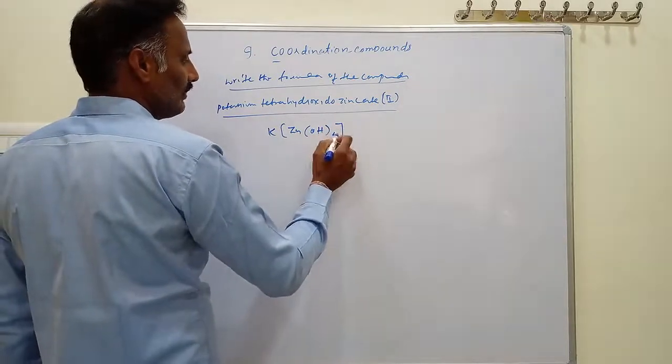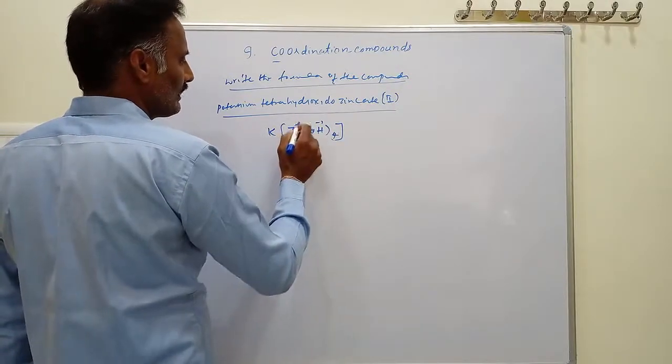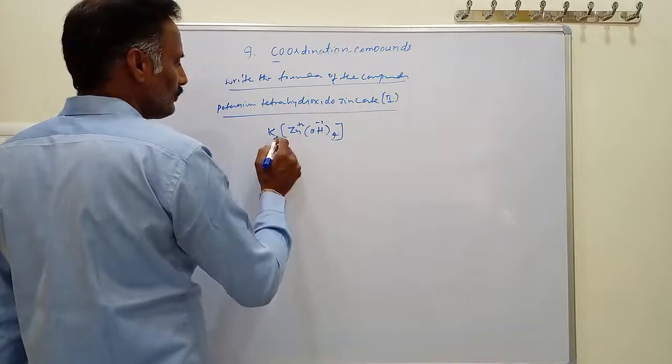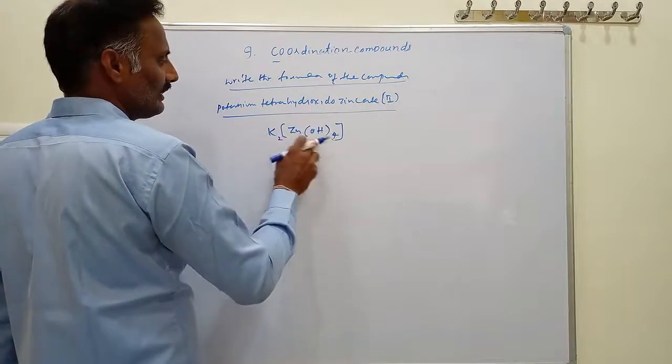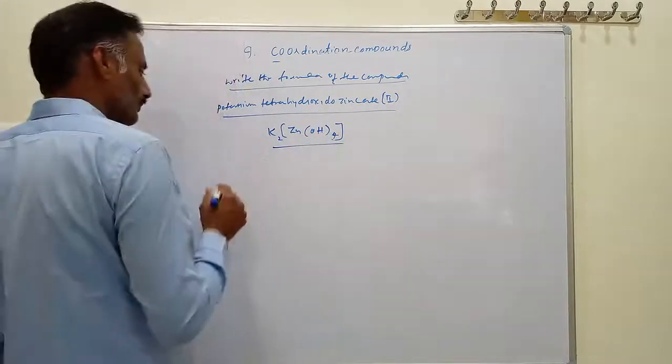Hydroxide is nothing but -1 here. This is -1, and the charge on zinc is +2. To balance this +2, here use K2. So this is called K2[Zn(OH)4]. This is the name of the compound.